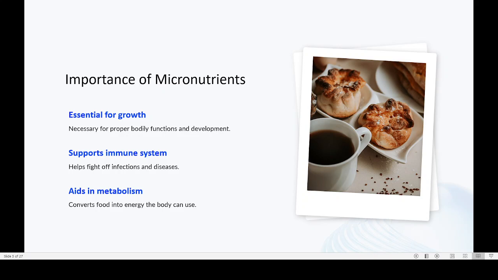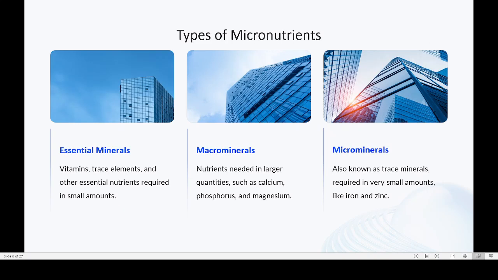For example, for formation of antibodies, or for the normal fighting mechanism of our immune system, these are needed in a normal amount. They also help in metabolism, in how the body converts food into energy the body can use. That is also an important part of the micronutrients.